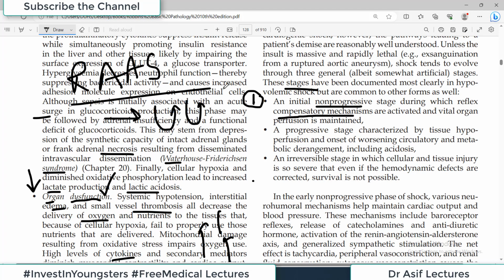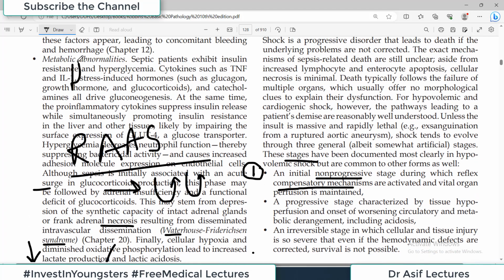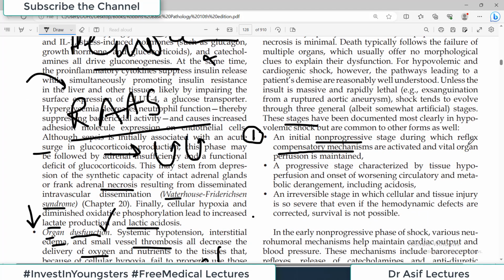If at this stage the initiating insult is dealt with, for example you have a patient with hemorrhage who has come with a road traffic accident and there are bleeders, some artery that has been damaged. If in the initial phase you try to repair the damage and then replace the liquids, and everything is now under control, so basically the cause is identified and the treatment is started in the first phase, then the patient will be fine. So that is the first phase. Nature tries to give you some time for management of these patients.